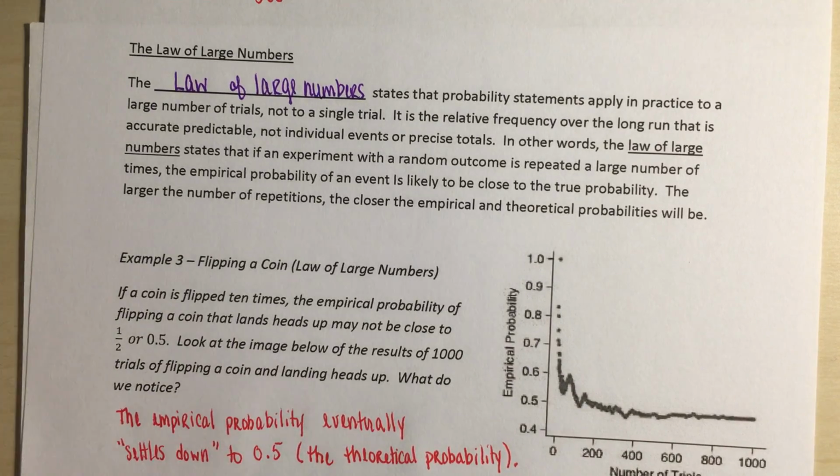So the more times an experiment is repeated, the closer and closer our empirical probability becomes to our theoretical probability.